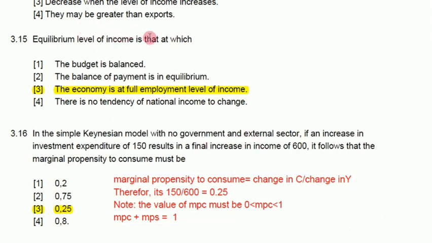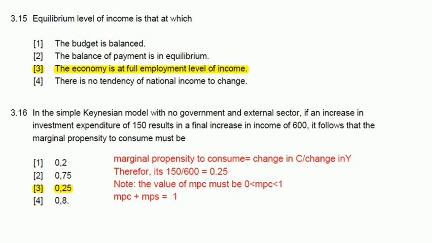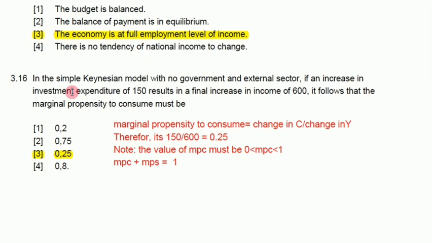Equilibrium level of income is that at which the economy is at full employment level of income, which means where production and income is equal to spending. So let me come to this one, 3.16.